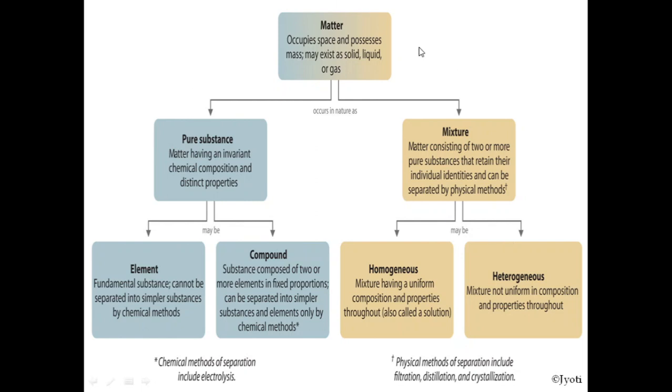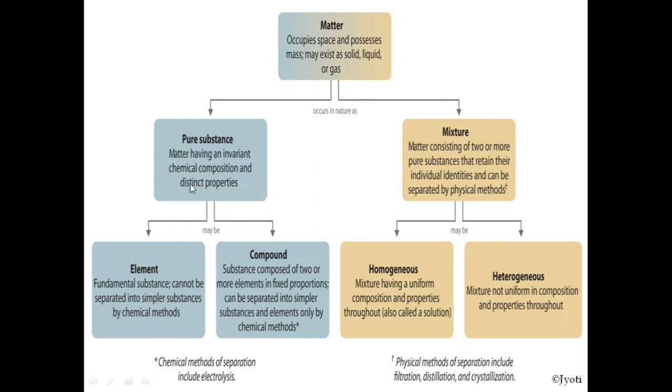So here you can see the definition of matter is given: that occupies space and possesses mass, may exist as solid, liquid or gas. So matter is of two types. It occurs in two forms in nature. One is pure substance, other is mixture. So pure substance, what is pure substance? The matter having an invariant chemical composition and distinct properties.